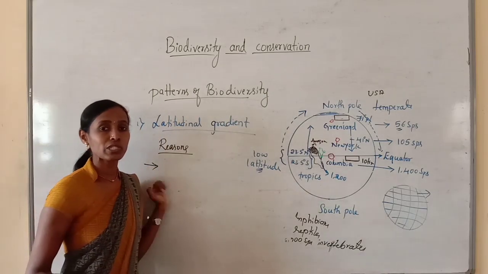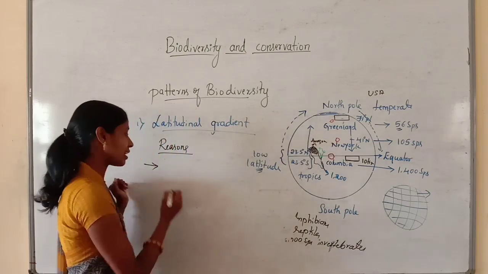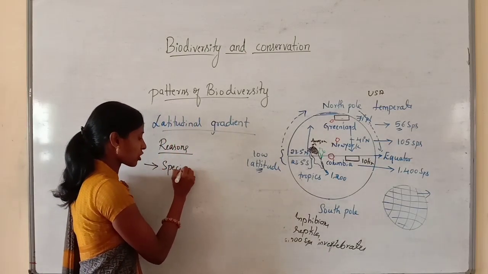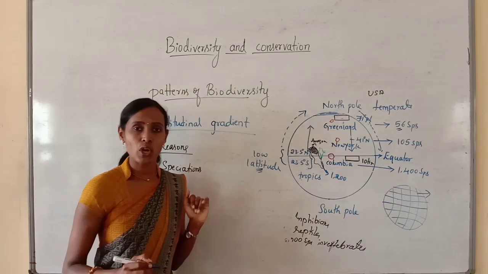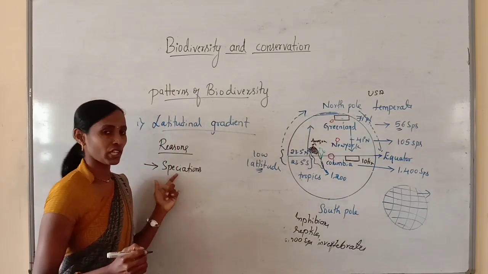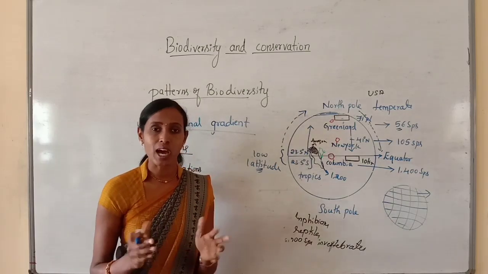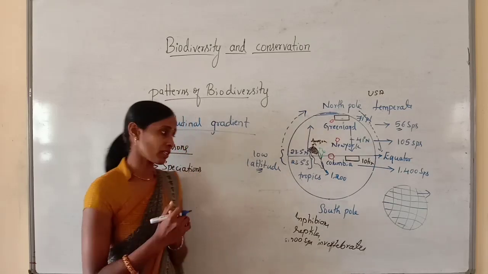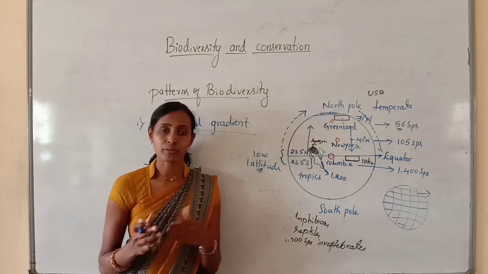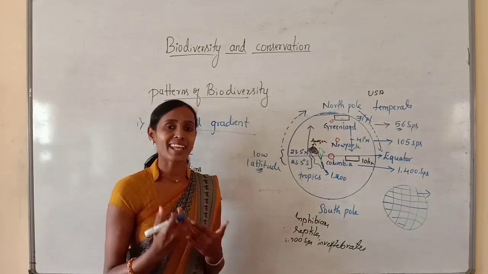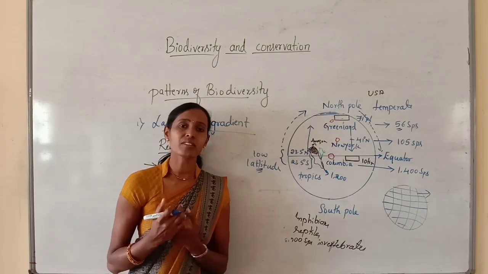The first and foremost reason why it has maximum biodiversity is that speciation is a function of time. What do you mean by speciation? Speciation is nothing but the evolution or formation of new species. In the tropical region, the formation of new species occurs from time to time without any disturbance. So what is this disturbance?